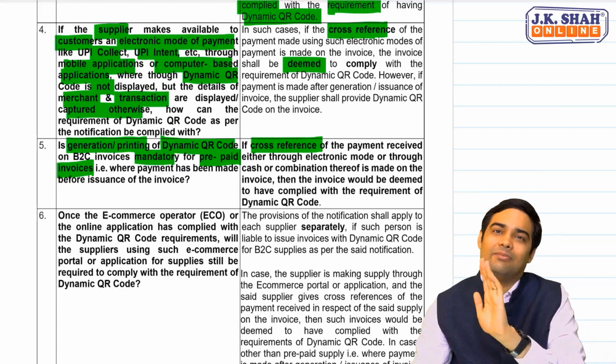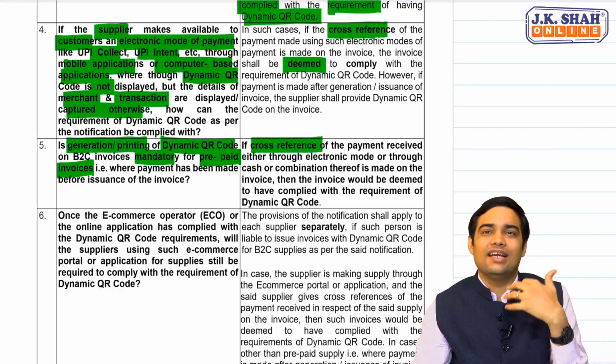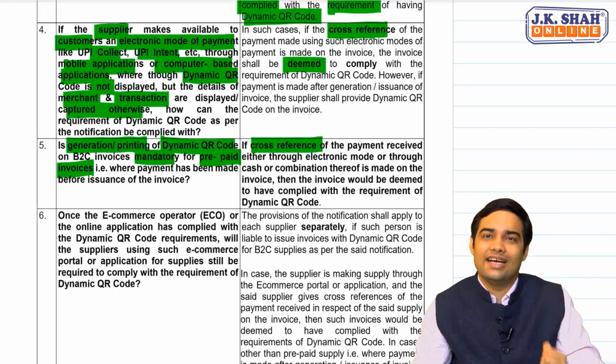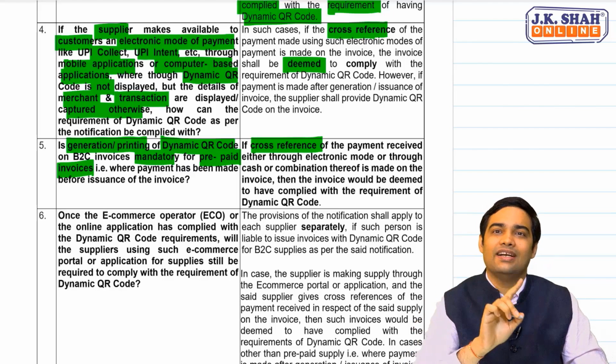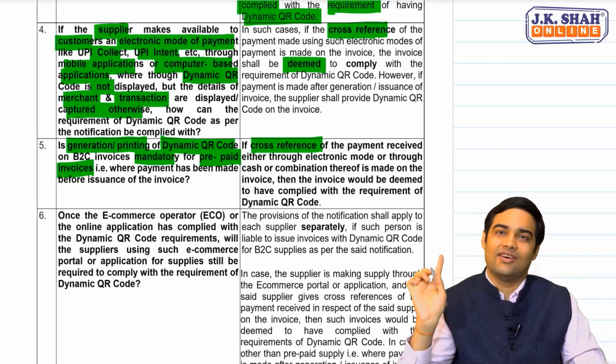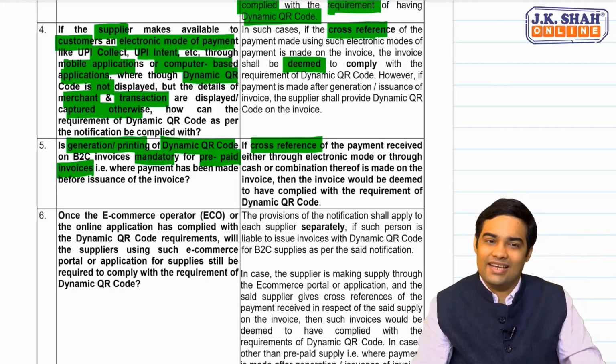that is compliance of dynamic QR code. What does CBIC want, what's the government's objective behind dynamic QR code? There should be a cross-reference of the payment made towards a particular invoice. If that is being met, then it is sufficient compliance.